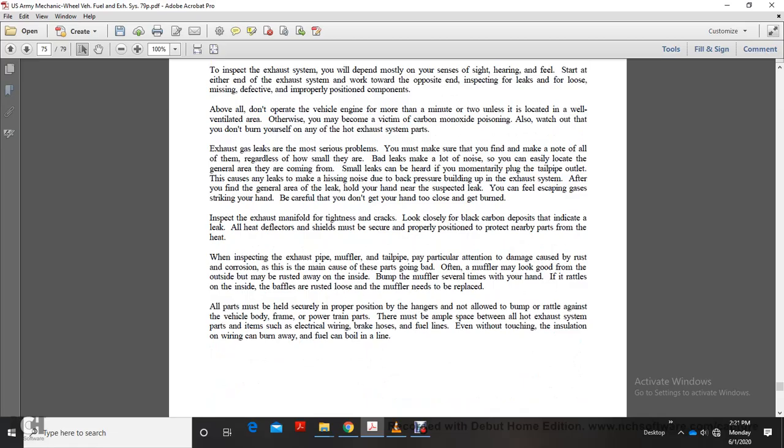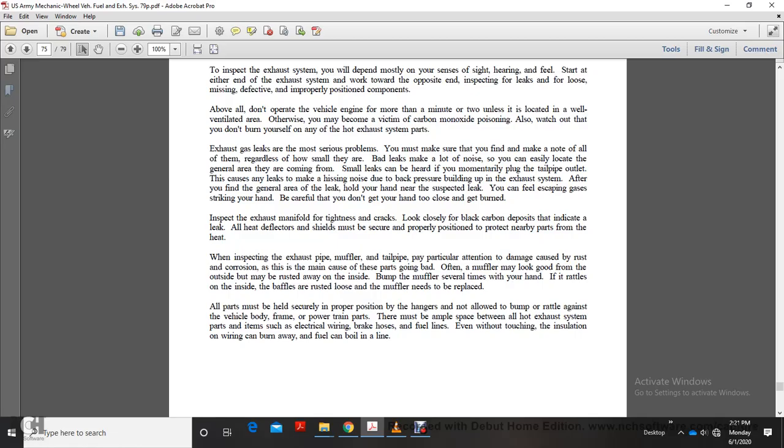Exhaust gas leaks are the most serious problems. You must make sure you find and make a note of all of them regardless of how small they are. Leaks make a lot of noise, so you can easily locate the general area they are coming from. Small leaks are heard by momentarily plugging the tailpipe outlet. This covers the leaks by making a hissing noise or by back pressure building in the exhaust system.